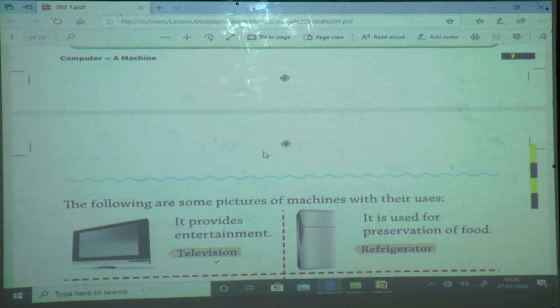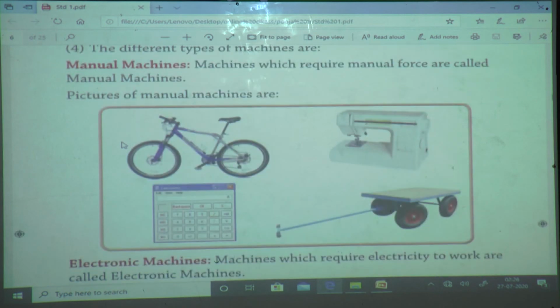Manual machines require manpower to work and electronic machines require electricity to work. Then computer is also a machine, but which type of machine is computer? Computer is an electronic machine. Why is it called an electronic machine? Because it runs on electricity. That's why it is called an electronic machine.